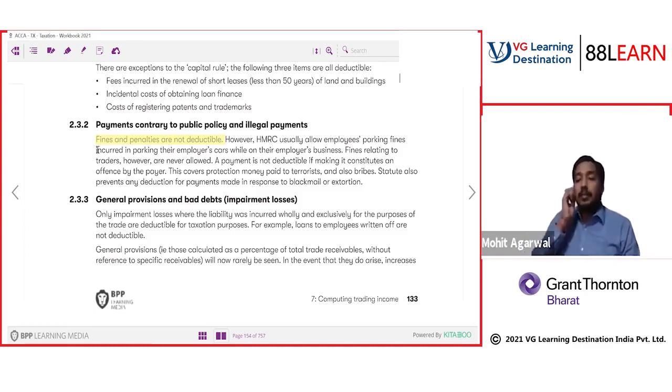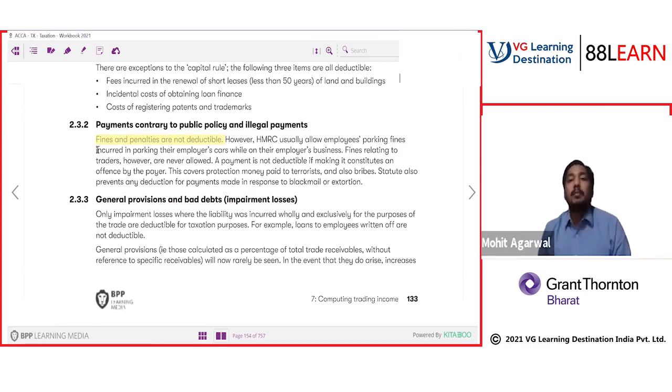However, there are some exceptions to this rule. What is the exception? If you have incurred a fine and penalty for parking, then it is allowed. HMRC usually allows employee parking fines incurred in parking their employer's car while on their employer's business. Fines relating to the trader, however, are never allowed. A payment is not deductible if making it constitutes an offence by the payer.